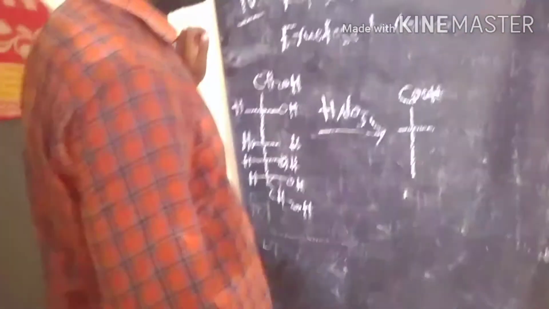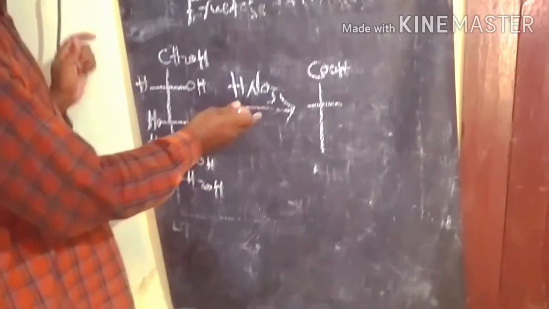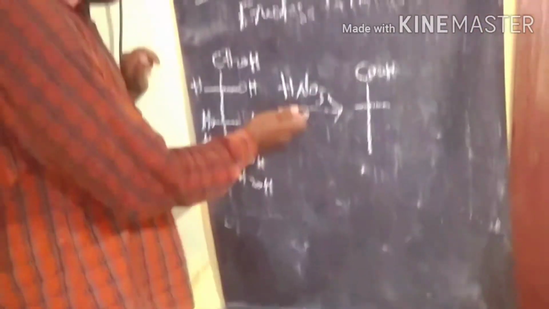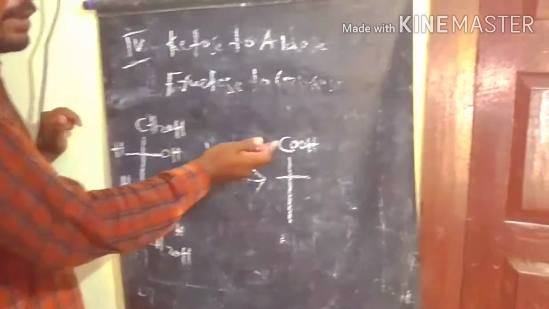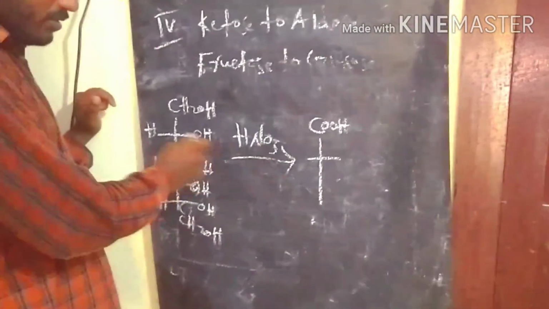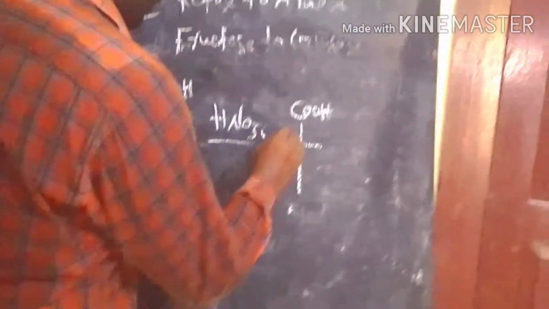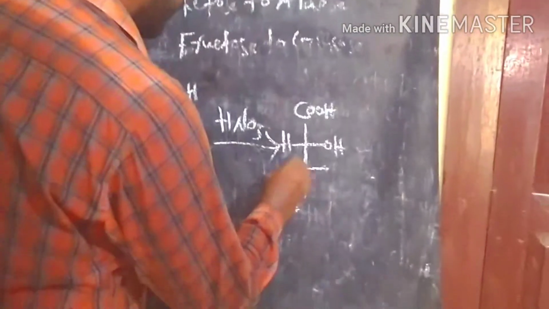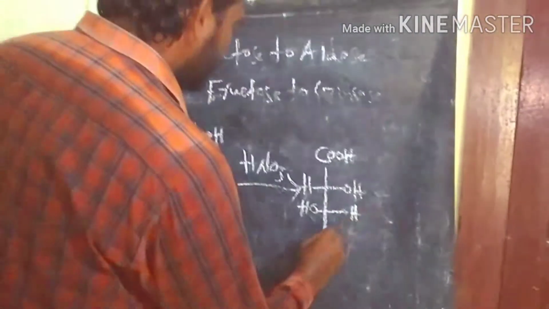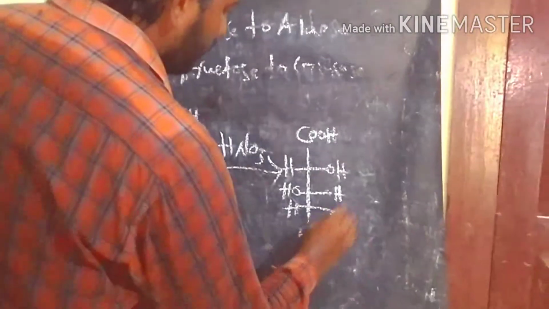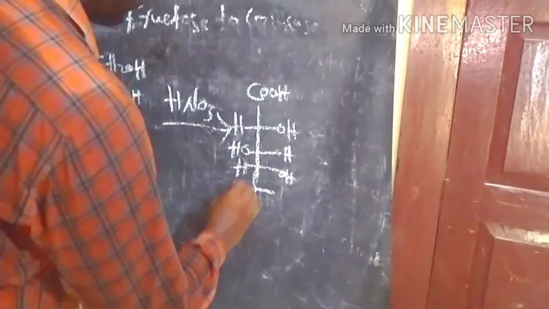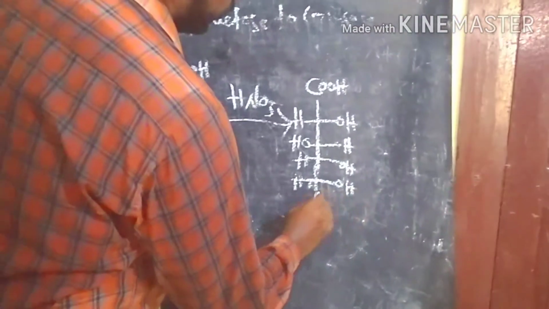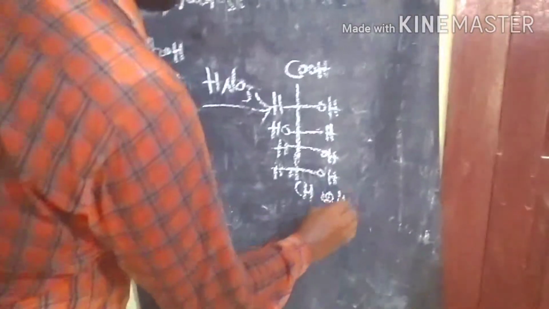If you take D-mannitol through the oxidation process, we get mannonic acid. That's why we go with sorbitol to prepare glucose only. Here H, H, H, OH, H, OH, CH2OH. So this is the gluconic acid.